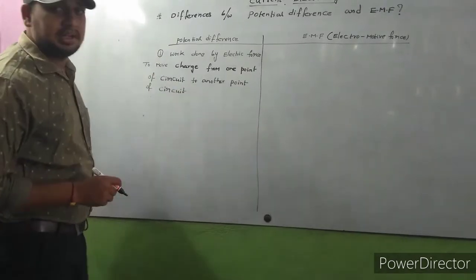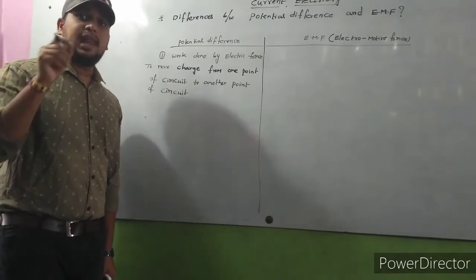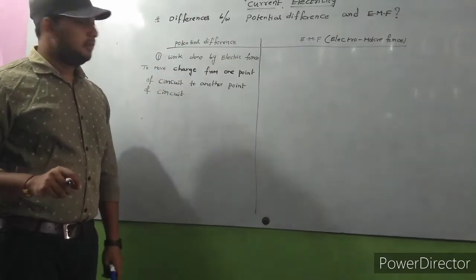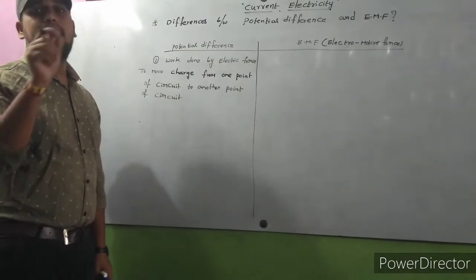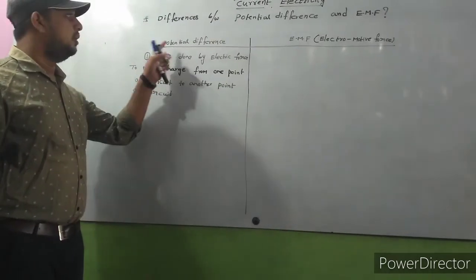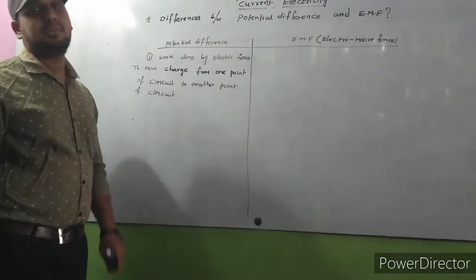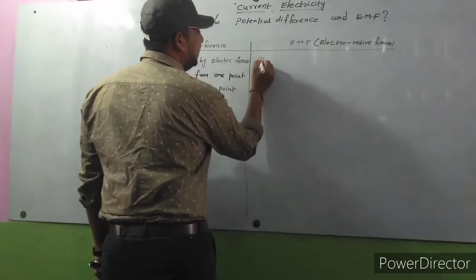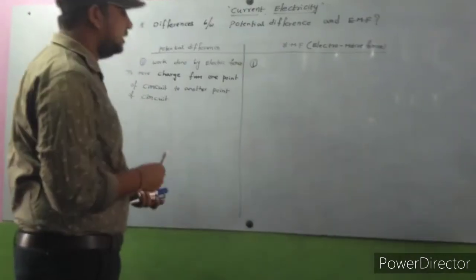What is meant by potential difference? Work done by electric force to move a charge from one point of circuit to another point of circuit is called potential difference. This is the definition of potential difference. What is the definition of EMF? How can we define EMF?